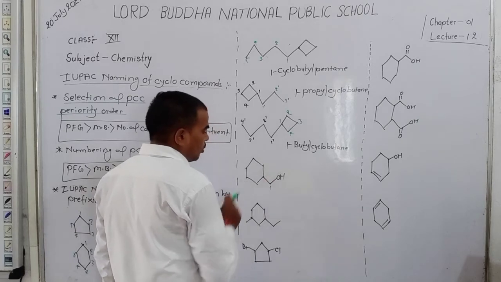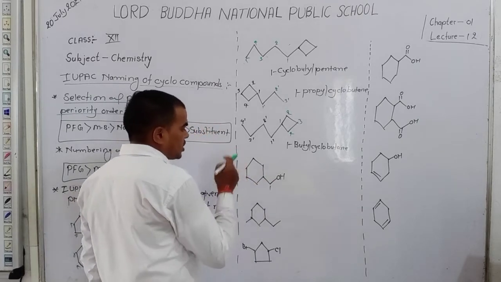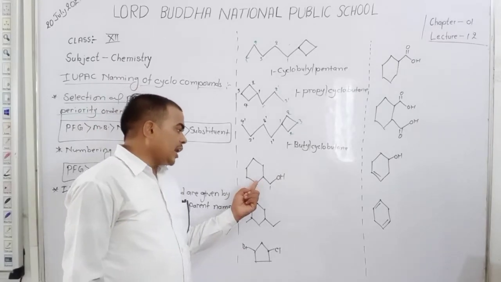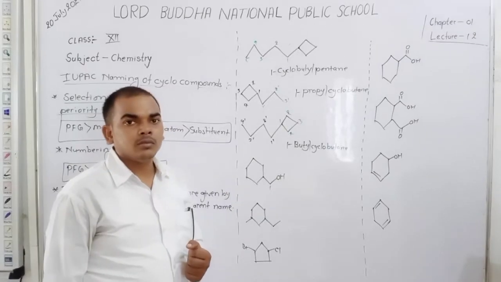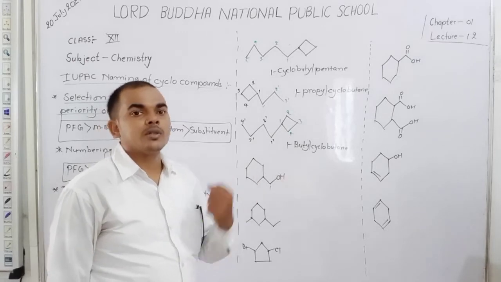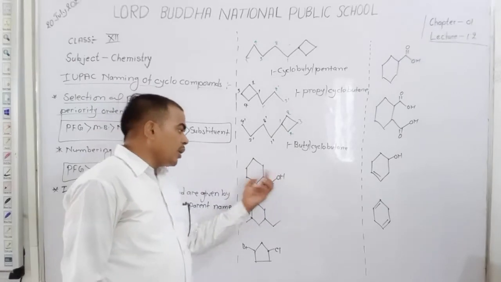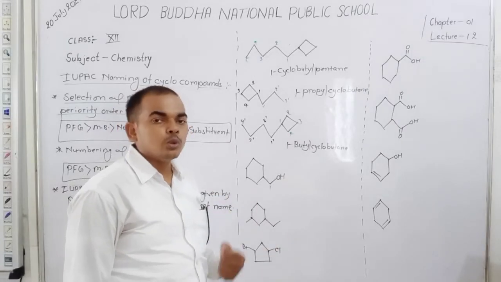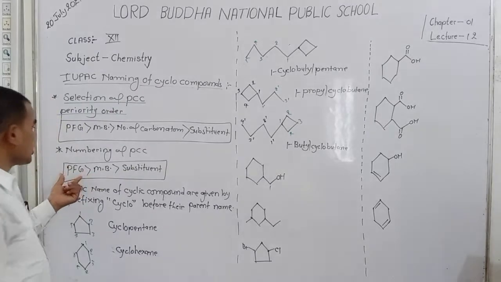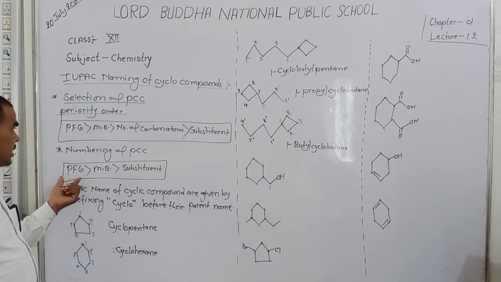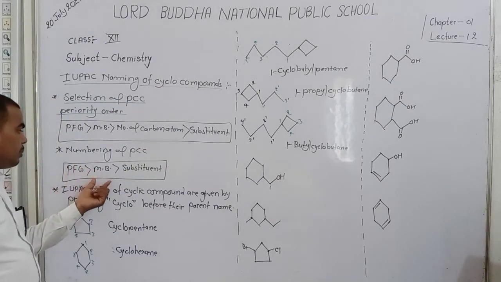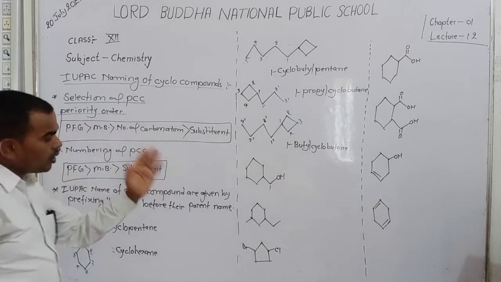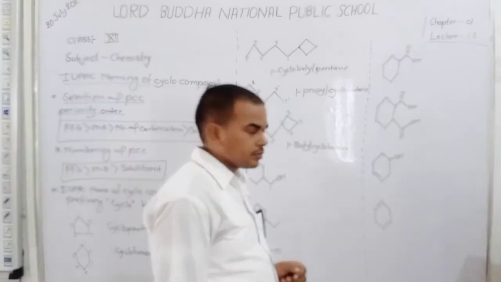Okay. For the naming of this compound, dear students, here the number of carbon in the open chain is 1 carbon. 1 carbon attached with the OH group, and here a cyclic chain. Dear students, you know that cyclo is a prefix, meaning substituent. Here OH is a suffix, meaning principal functional group. You know that the priority of the principal functional group is greater than multiple bond and substituent, in selection of PCC and numbering of PCC both.